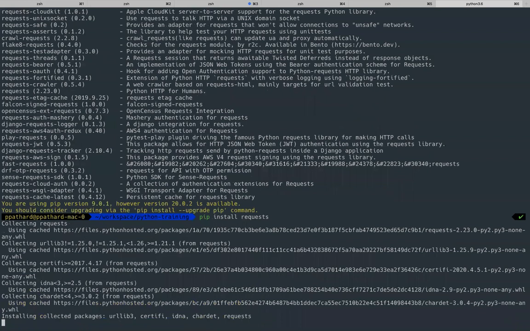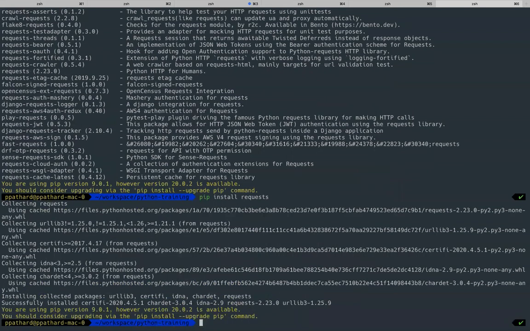So what does this do? It goes to the internet, it downloads it, and it installs the dependent packages. One package can depend on another package, right? So pip will manage all your dependencies. Similarly, in Ubuntu you have apt-get install in other operating systems, and in the Java world you have Maven and Gradle. Similarly you have it in C Sharp also. So this is how you basically use it in Python. Pip is a dependency manager, a package manager, which will help you to search and install these.